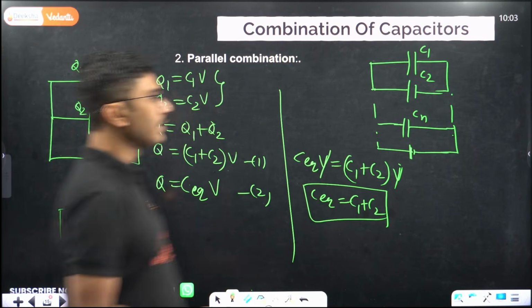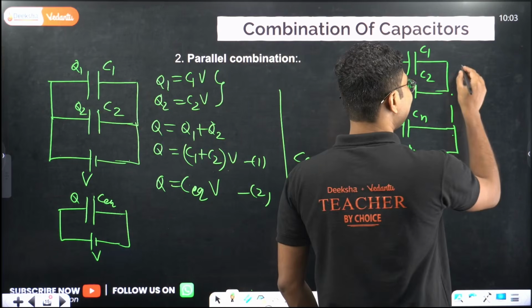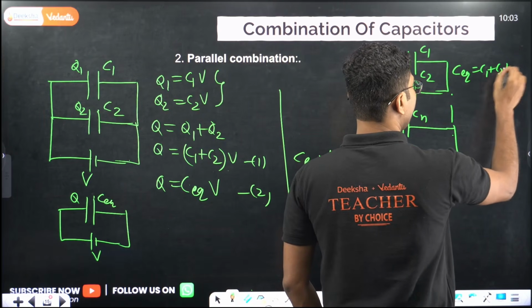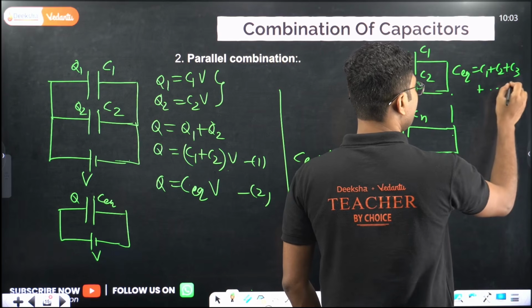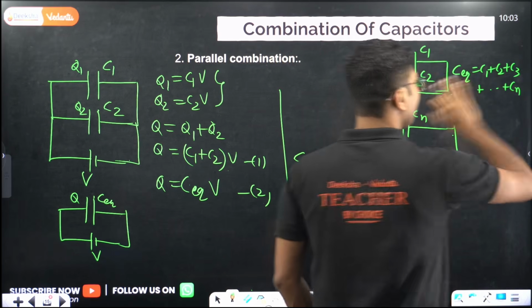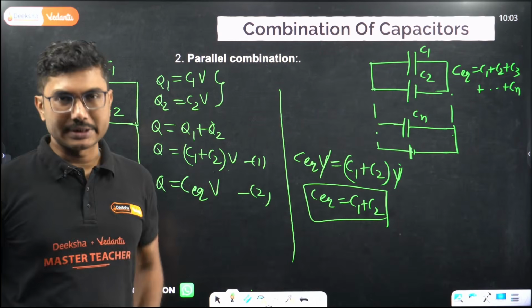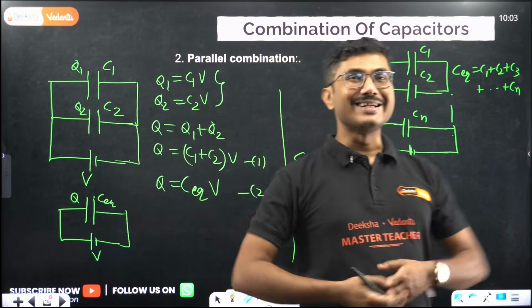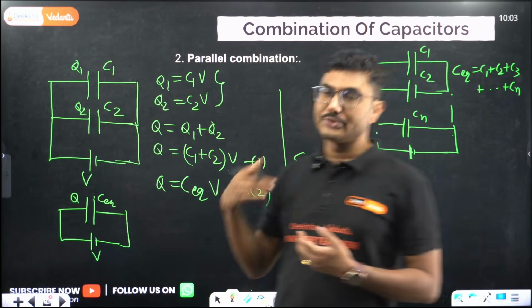So what is the equivalent capacitance for n number of capacitors in parallel? That will be C equivalent equals C1 plus C2 plus C3 plus and so on up to Cn. So in case of parallel combination of capacitors, capacitance increases. If you are facing a situation where you have to increase the capacitance, you have to use parallel combination.